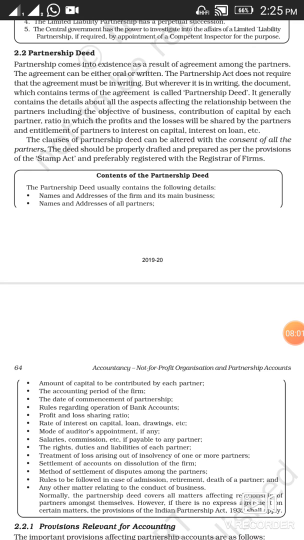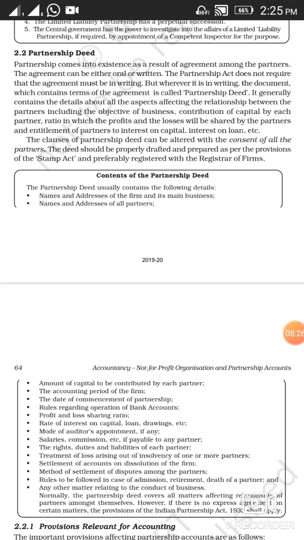Means how the partners are going to share their profits in the future, how the partners are going to act, who will be liable, who will take active part, how they are going to share their profits and loss in the future. Means all the terms and conditions of the partnership will be written in that document, and that document is known as your partnership deed.